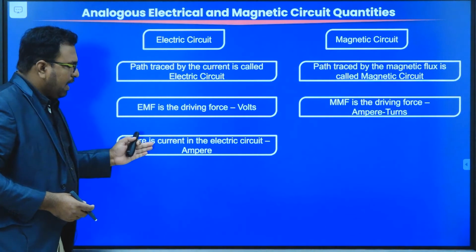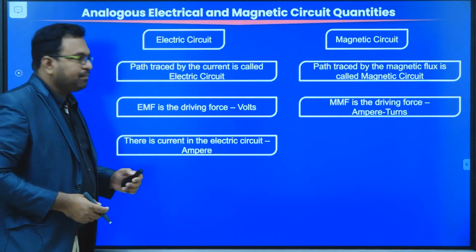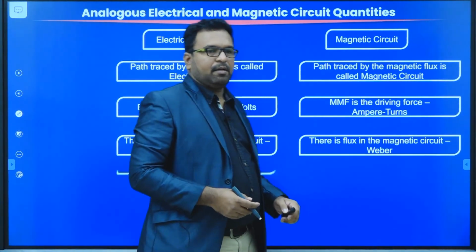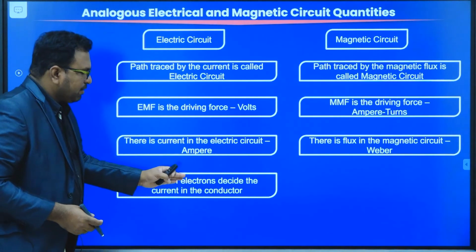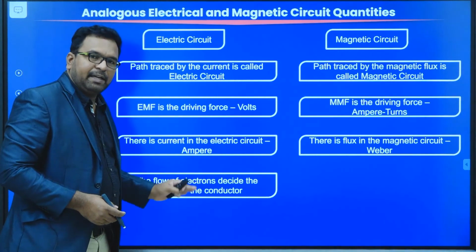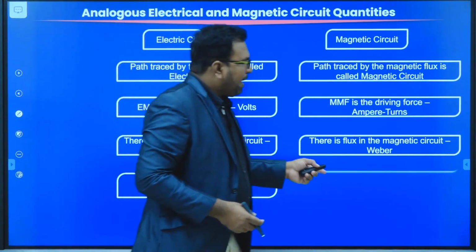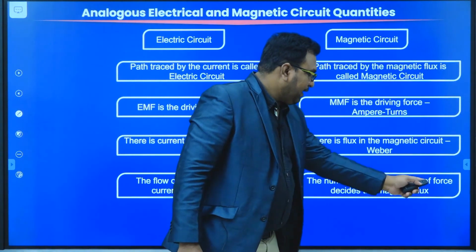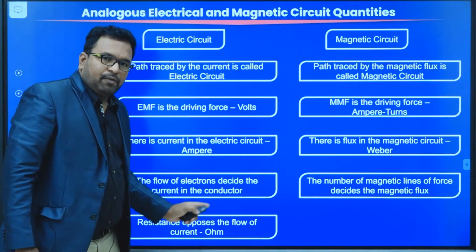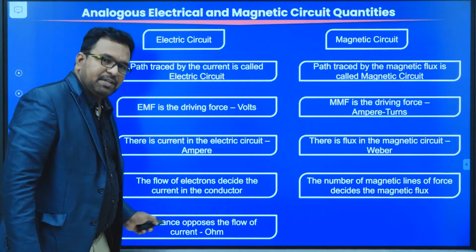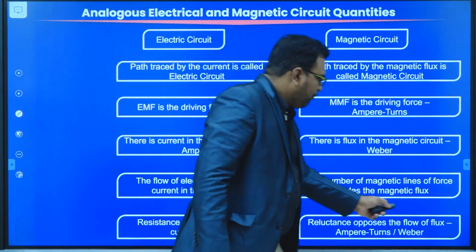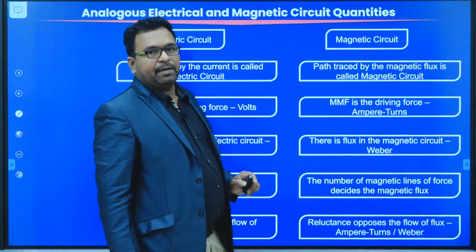In case of an electrical circuit, we have current, and what is the unit of current? Amperes. In case of a magnetic circuit, we have magnetic flux, and the unit of magnetic flux is Weber. How is the current produced? By means of the flow of electrons. The flow of electrons decides the current in a conductor. And here the number of magnetic lines of force decides the magnetic flux. Resistance opposes the flow of current. And what is the unit of resistance? Ohms. In case of a magnetic circuit, the reluctance opposes the flow of flux. And what is the unit of reluctance? Ampere turns per Weber.